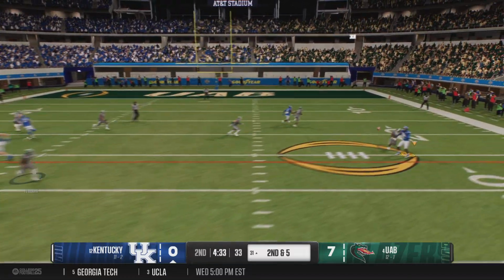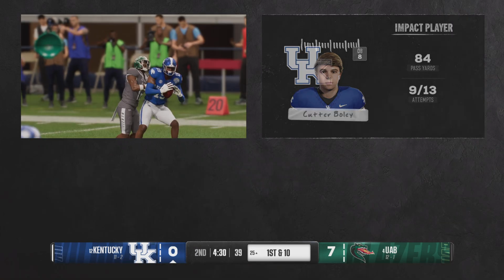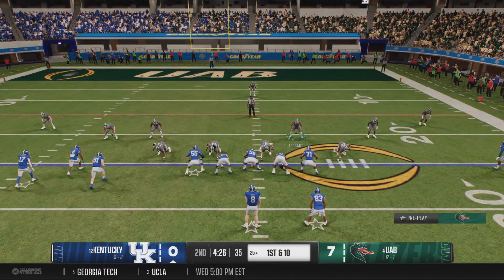Quarterback sets up, looking for an open man. Goes to his right side there for the completion. Good enough for first down yardage. This Kentucky offense is quickly moving down the field.